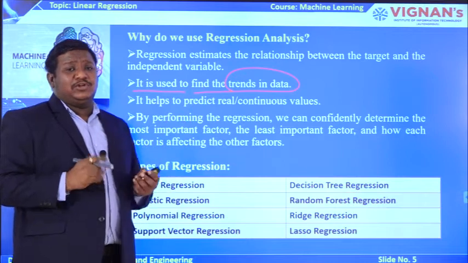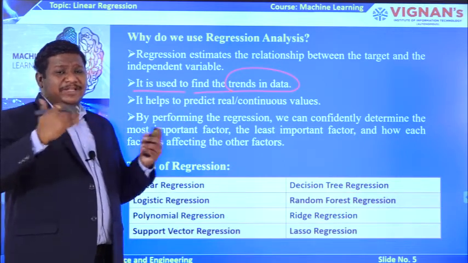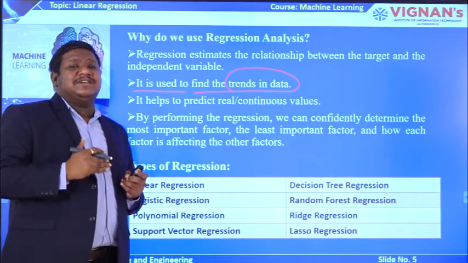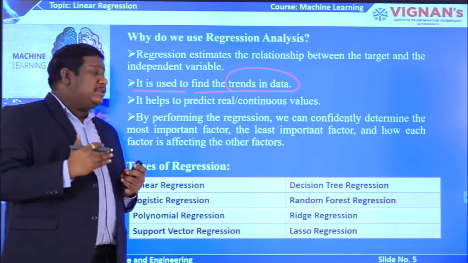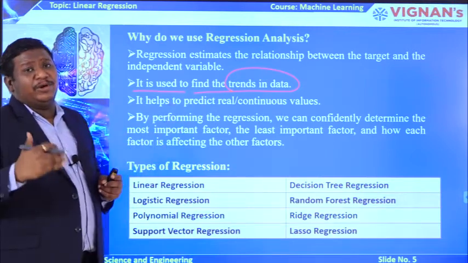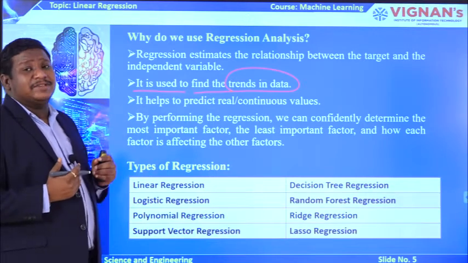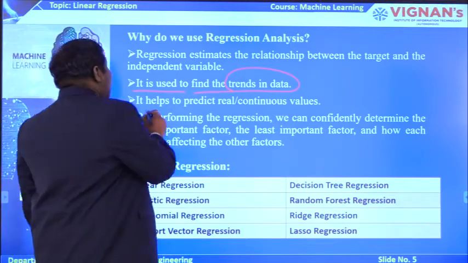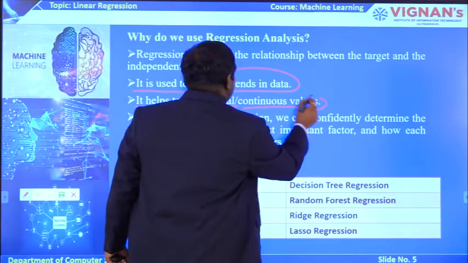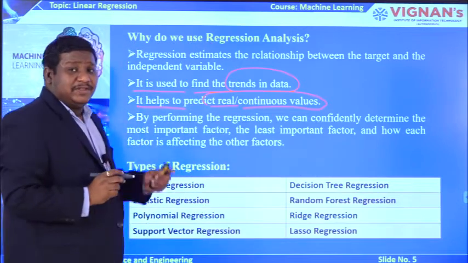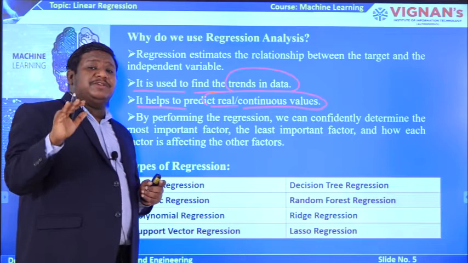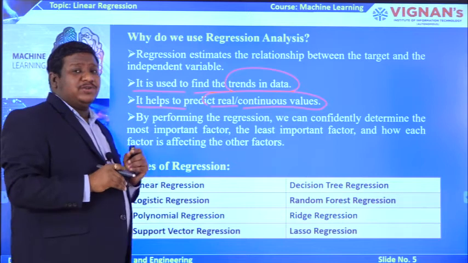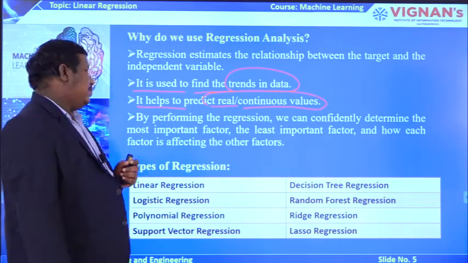So, trends in data. Today something happened in the share market. Based on the data, after 6 months I am going to analyze and set the trends in data, whether the same share price value may increase or decrease, I am going to predict. Like that we are going to analyze the trends in data based on the data we have. Similarly, it always helps to predict real values or continuous values. We had already discussed in the previous slide that this regression is mainly used for continuous types of values. I told you we have discrete and continuous, so this is mainly suited for continuous types of values.